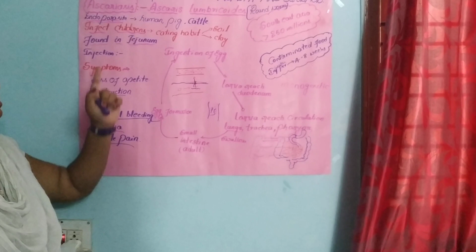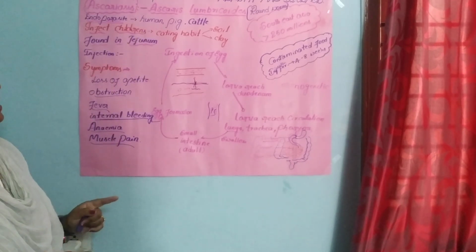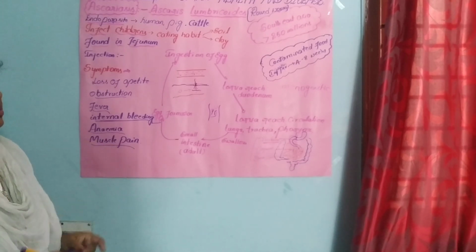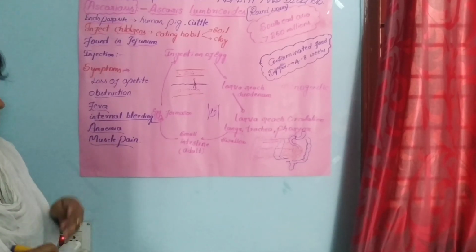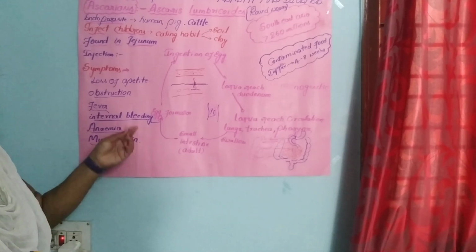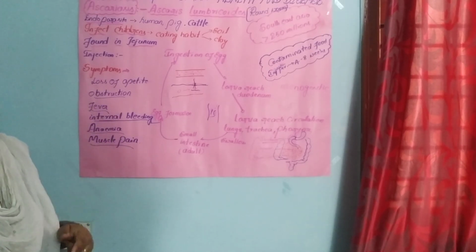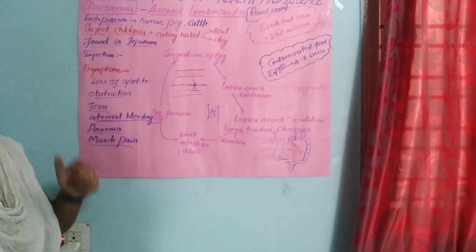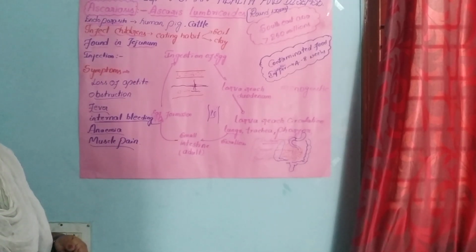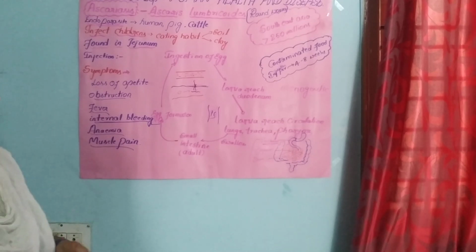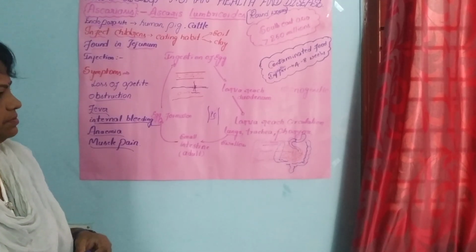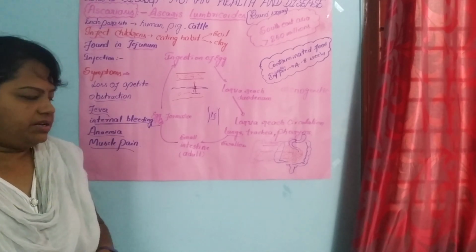What are the symptoms of the ascariasis disease? Also, in the practical examination, this is 2 marks: they will put a photograph of Ascaris lumbricoides as a worm and ask you to identify the disease name and the causative organism. They will ask for 2 marks. This is very important, students. I hope you understand the ascariasis disease, the infection and the symptoms. Thank you.